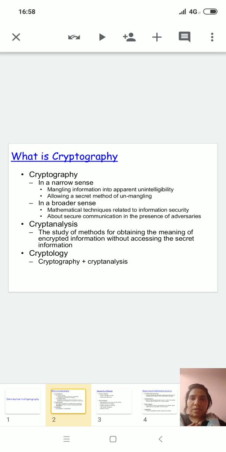So, what is cryptography? Cryptography, in a narrow sense, is mangling information into apparent unintelligibility, allowing a secret method of unmangling. In a broader sense, it's a mathematical technique related to information security, and it's about secure communication in the presence of adversaries, right? So cryptography, you can say, is a technique to hide your data with the conversion of encryption to decryption.